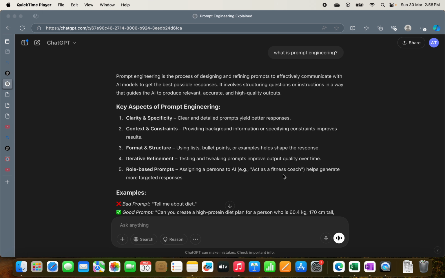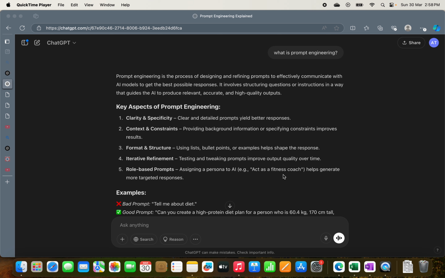You need to be very specific. In short, I would say keep it simple, right? Don't have a prompt which is more than 3 lines, right? And your prompt should be very specific on what you're looking for. You need to give the constraints so that the boundaries are there, right? So clarity, specificity, context, and constraints.